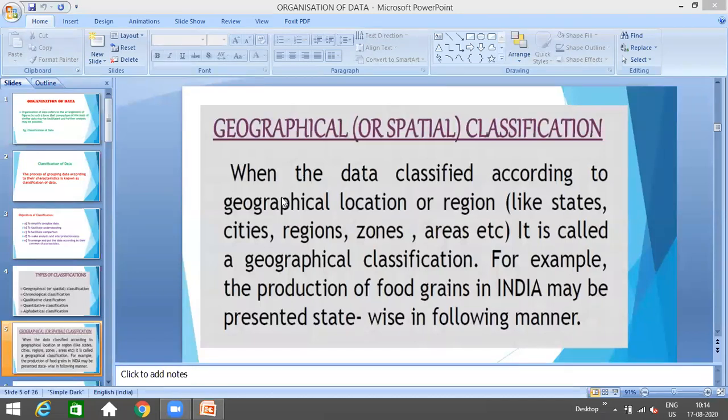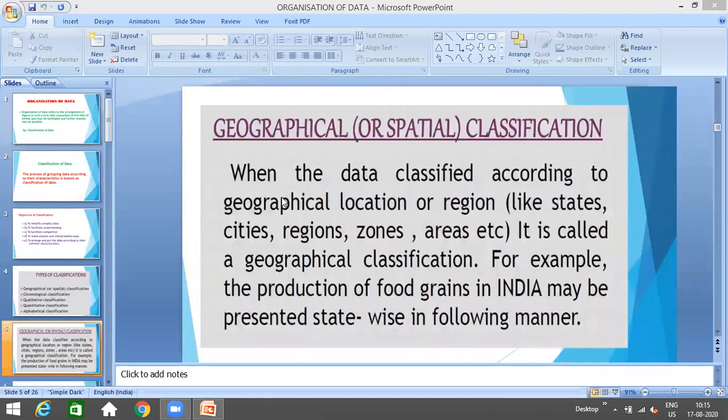Not at all, because it is distributed to each and every state of the country. In that case, when we make a table and write the complete consumption of tea or coffee distributed to different states, for example Delhi, Himachal Pradesh, Punjab, Tamil Nadu, Telangana and all, that is known as geographical classification.